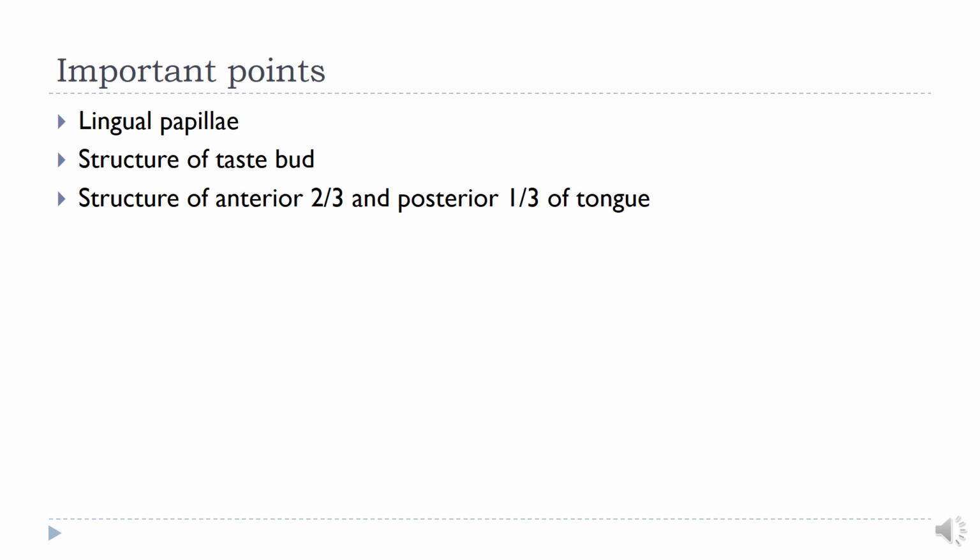Now the structure of the anterior 2/3 and posterior 1/3 of the tongue. The tongue is covered by lingual papillae on the anterior 2/3 on the dorsal surface. Ventral surface is smooth. While the posterior surface of the tongue shows ridges and folds, and their lamina propria contains the lymphatic nodules, large lymphatic nodules.